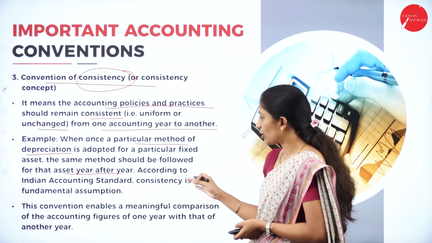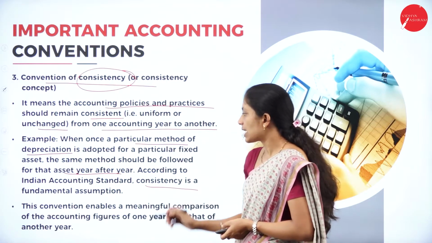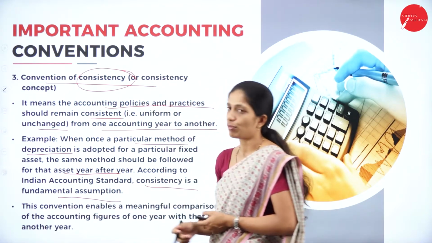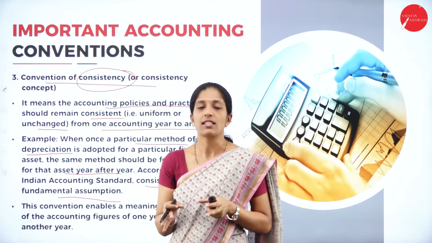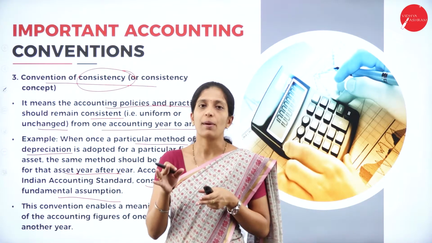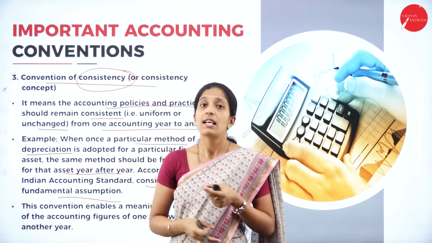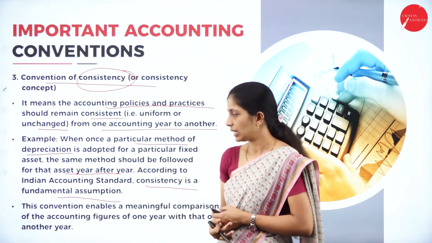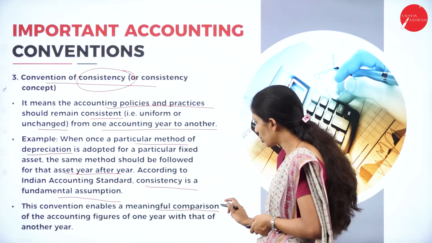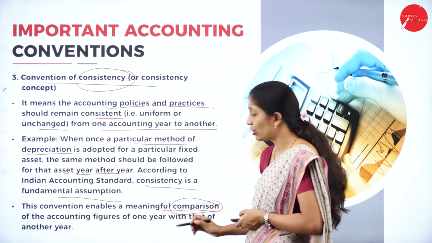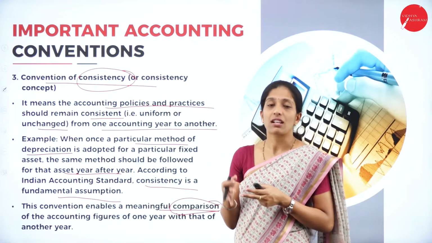According to Indian accounting standards, consistency is a fundamental assumption. This convention of consistency tells that if we are going to follow a particular method, then continue the same method year after year. This convention enables a meaningful comparison. The main intention, as I have already told you, is to compare the results.